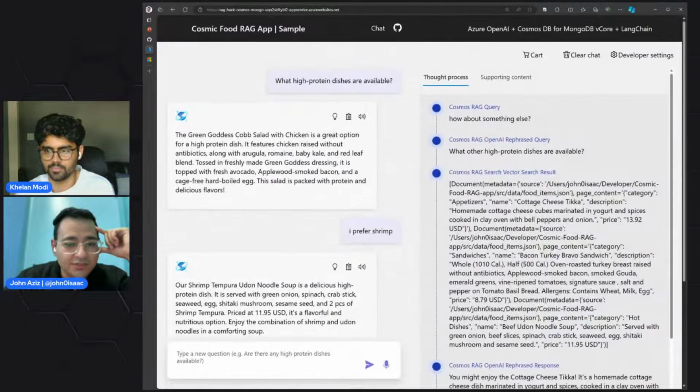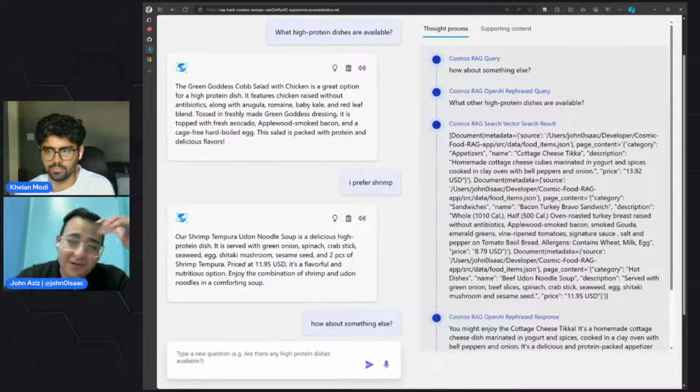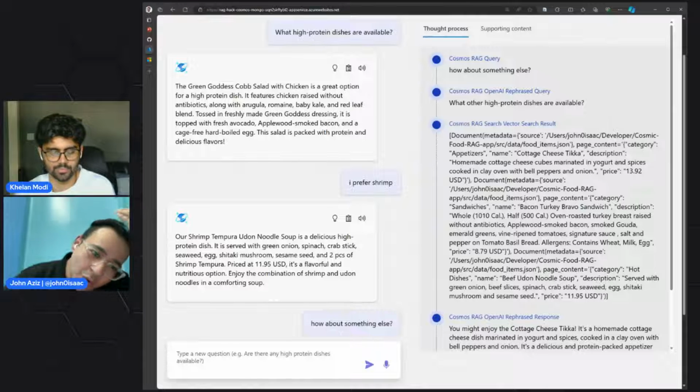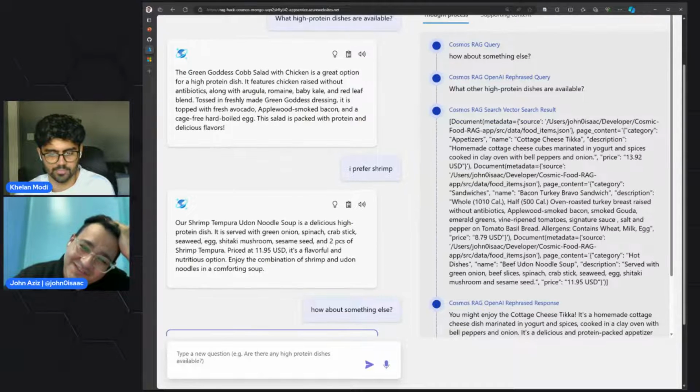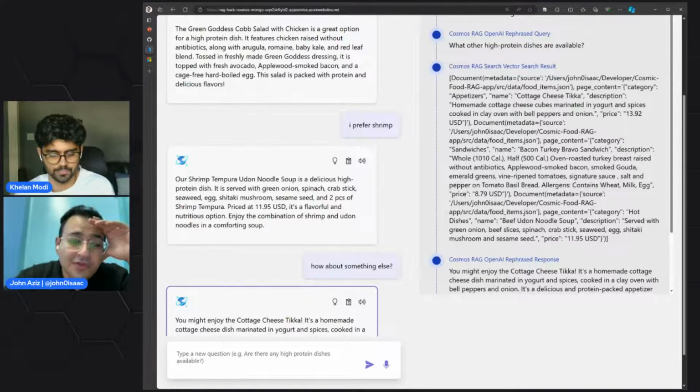Okay, cottage cheese tikka. So you asked it, how about something else, and it rephrased it to what other high protein dishes are available. So yeah, it does rephrase the question, but it depends on what you're talking about. We started with what high protein dishes are available, and then when we ask for something else, we get other high protein dishes available.